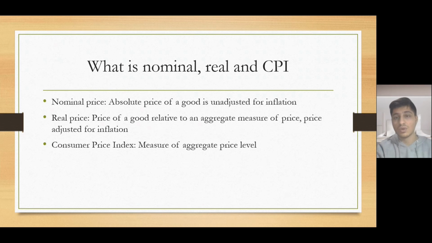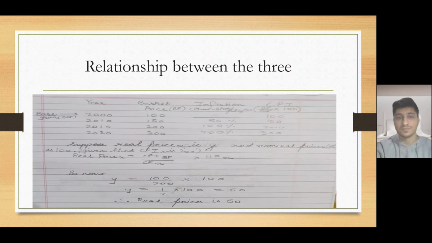Actually, the second most important role of microeconomics is also to determine the prices, and these three things come very significant in that role. Now, this is a whole thing through which I can explain the relationship between CPI, real money, and your nominal price. So say in the years 2000, 2010, 2015, and 2020, where 2000 is my base year, the prices of the basket in these years are respectively 100, 150, 200, and 300. And the inflation would be calculated later on.